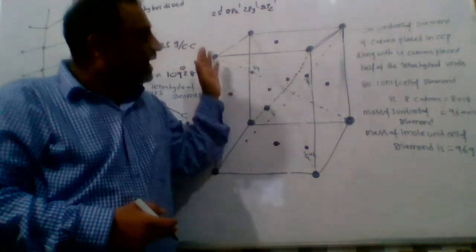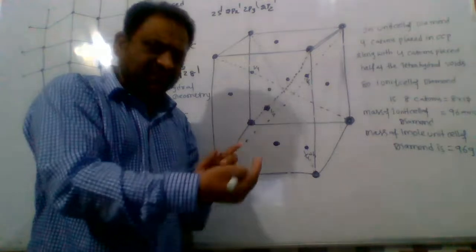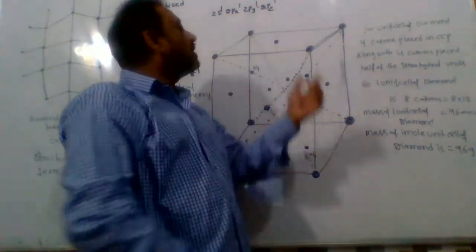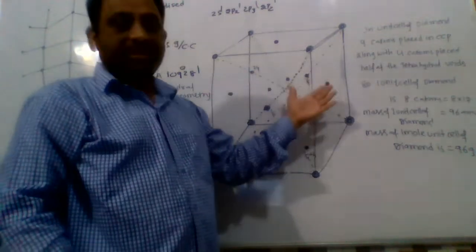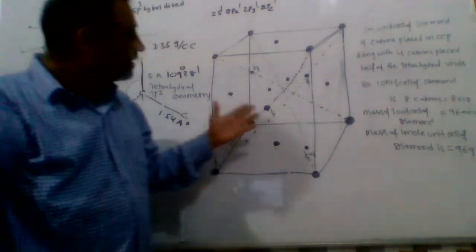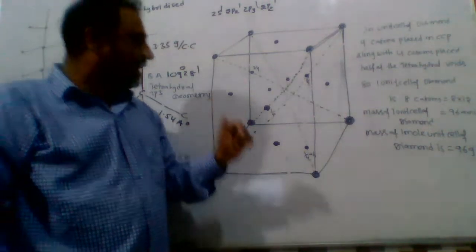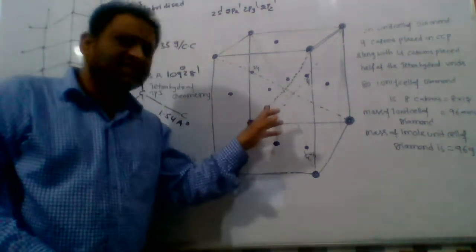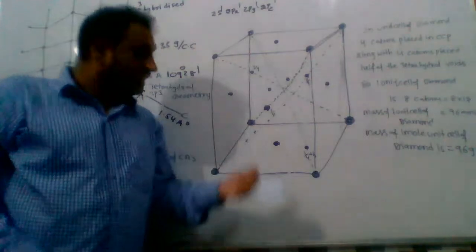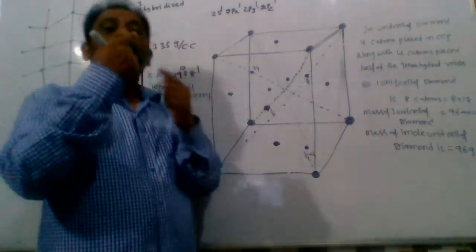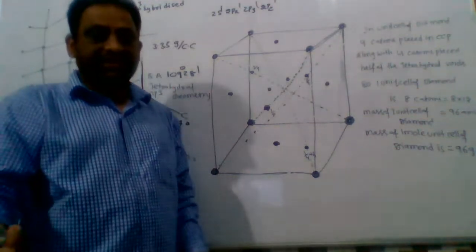So diamond has FCC structure or CCP structure plus 4 additional carbon atoms at body diagonal planes. Body diagonal planes are nothing but tetrahedral voids. Each body diagonal plane consists of 2 tetrahedral voids.